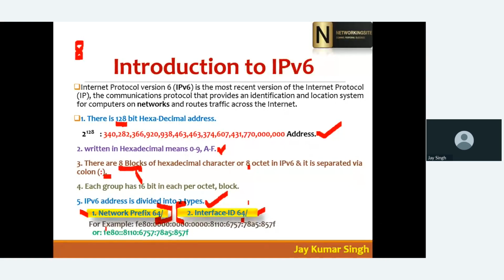Okay, so if we are talking about the example of IPv4, normally I have given you the example like when we write 192.250. Okay, so all these are IPv4 examples, but this is an IPv6 example, how IPv6 will look like. Okay, so IPv6 normally looks like this, or for example it looks like this. But you can see here the first one is the long IP address and this one is the shorter IP address. So we'll see how to expand an IP address and how to reduce the IPv6.